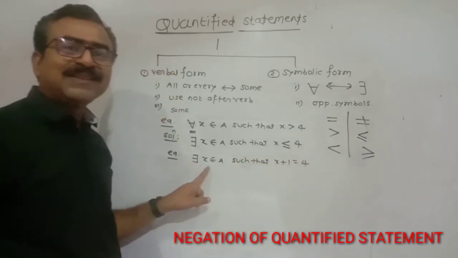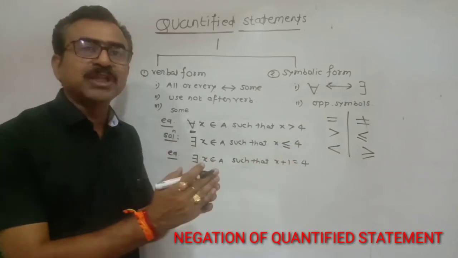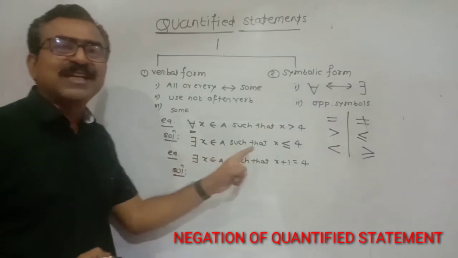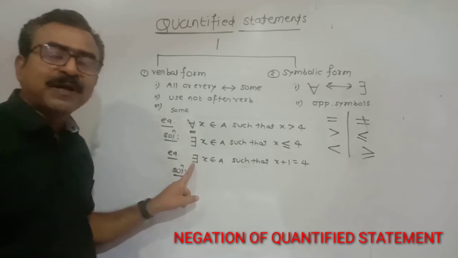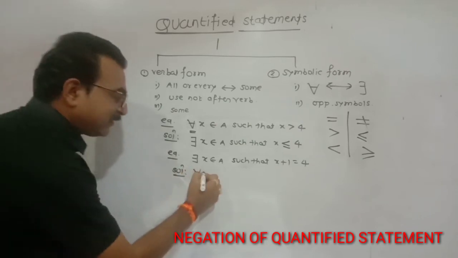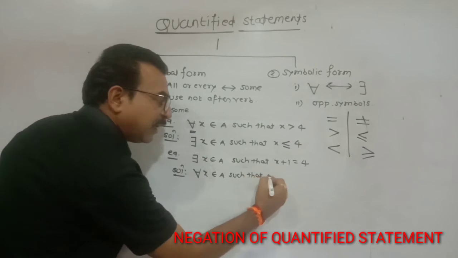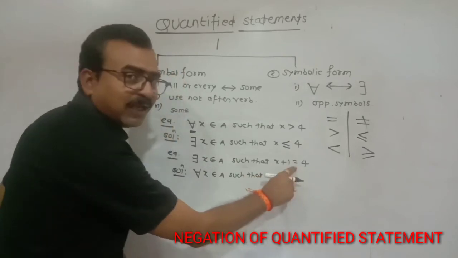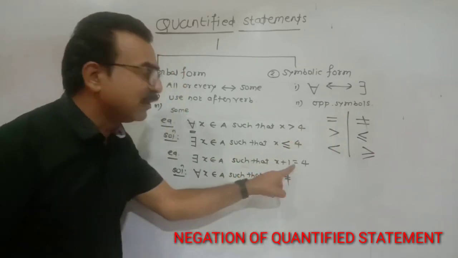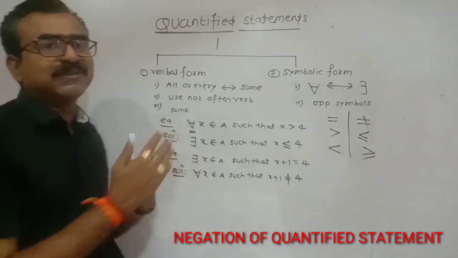There exists x belongs to A such that x plus 1 is equal to 4, and your question is write its negation. So in this statement the symbol of existential quantifier is given, so replace it by the symbol of universal quantifier. x as it is belongs to A as it is such that x plus 1 is equal to, and in place of is equal to write down is not equal to, because is equal to is replaced by is not equal to 4. So this is the negation of the given statement.